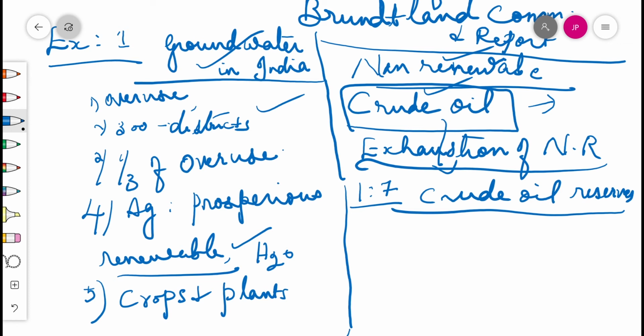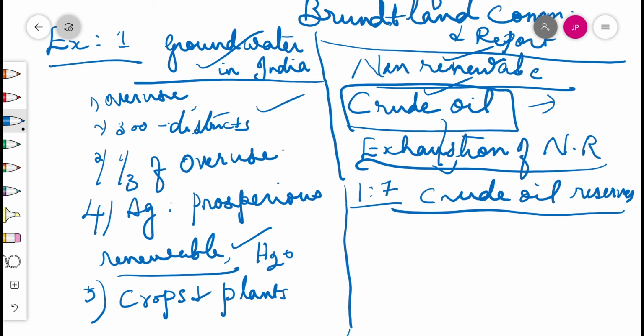In table 1.7, crude oil reserves region wise, we have to analyze it. Middle East, 89 billion tons of reserves are ready. It is going to last for 93 years only. United States of America, 4 billion tons as reserve. It will last for 10 years. World as a whole, 137 billion tons as reserve, and the reserves will last for 43 years only.